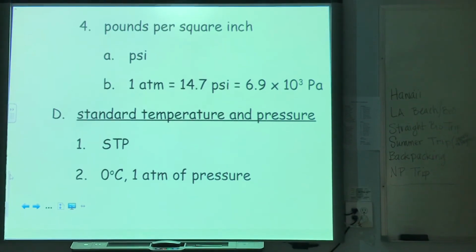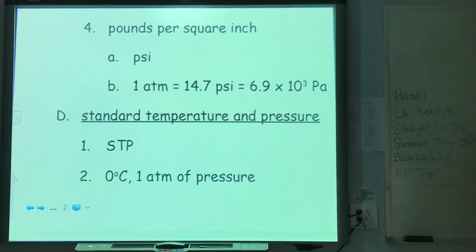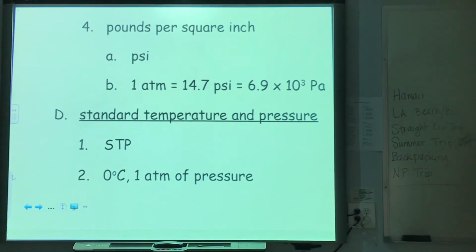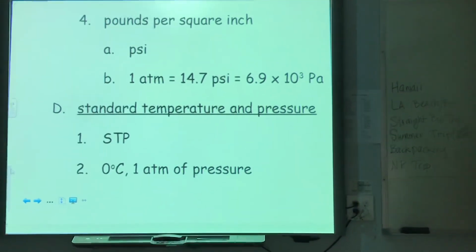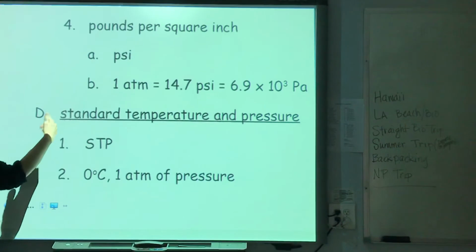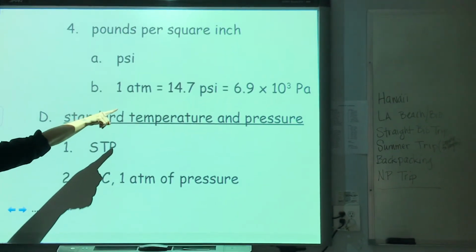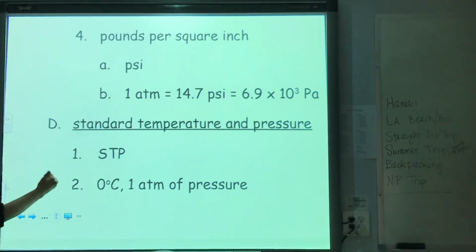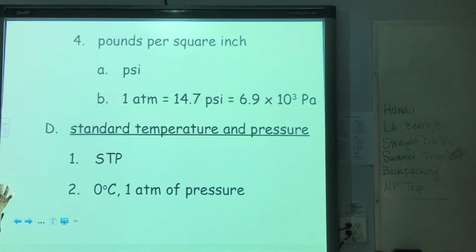Unfortunately, yes, you have to know all these various units of pressure for chemistry. And you will have to know how to convert them. I will give you these numbers on the test, but you will have to know how to convert them, and I think there's some problems that do that for us here.